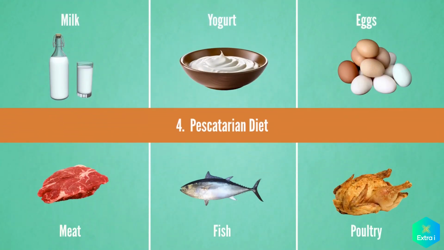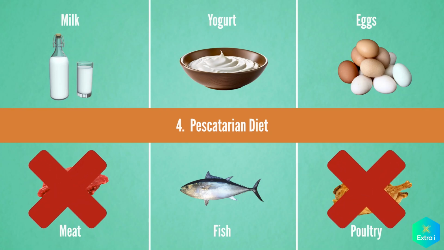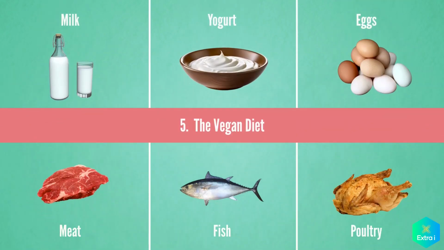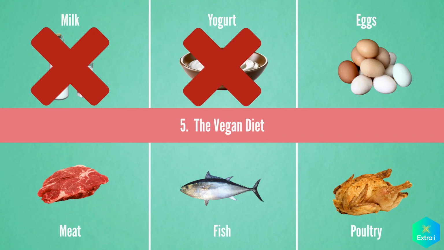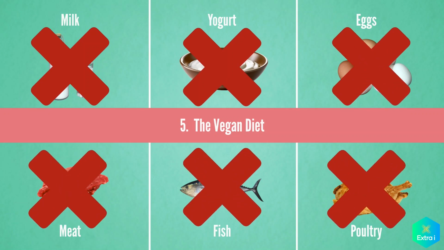4. Pescatarian diet. This diet excludes meat and poultry but includes fish, dairy products, and eggs. 5. The vegan diet. This diet excludes all animal products, including meat, fish, dairy, eggs, and sometimes honey.